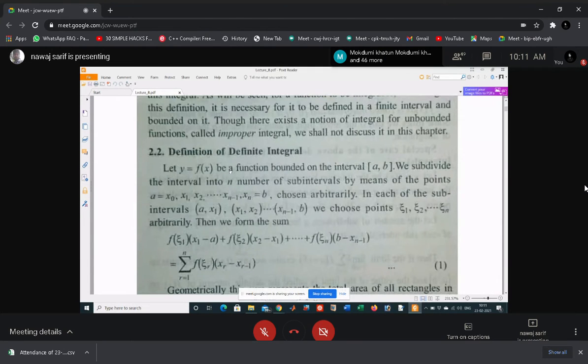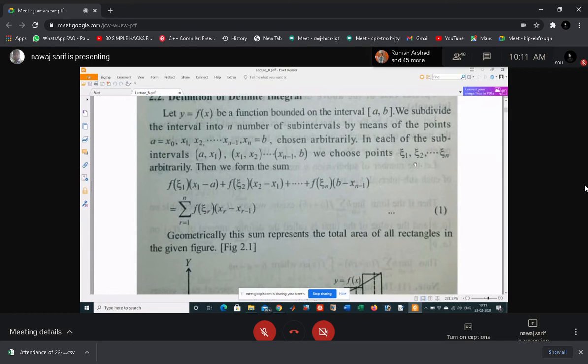called definite integral. If you partition the interval [a, b] like this, with subintervals a to x1, x1 to x2, then x(n-1) to b, we choose some points xi1, xi2 up to xin. Then we can sum these all, f(xi_r) times (x_r minus x_(r-1)). These are the distances between the intervals, and f(xi_r) is basically